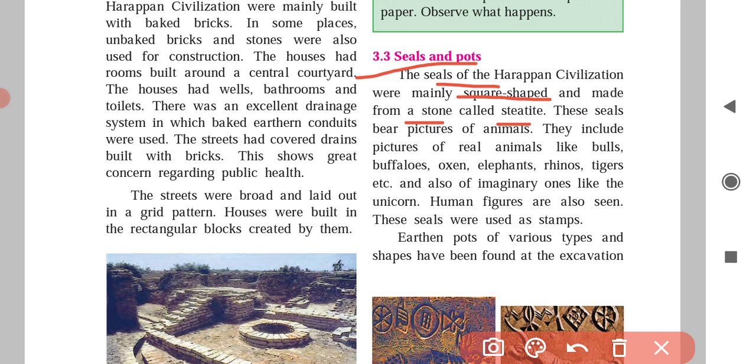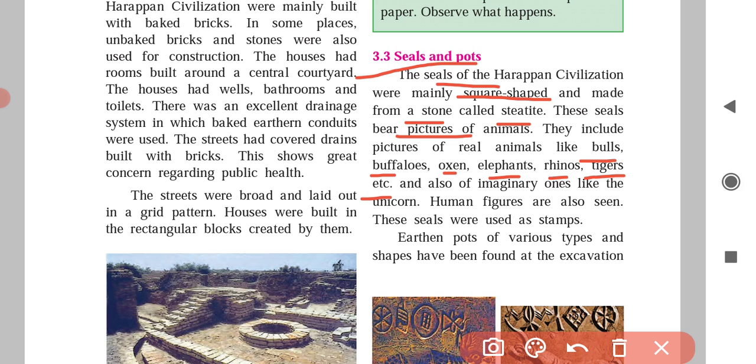These seals bear pictures of animals. They include pictures of real animals like bulls, buffaloes, oxen, elephants, rhinos, tigers, etc. And also imaginary ones like the unicorn.